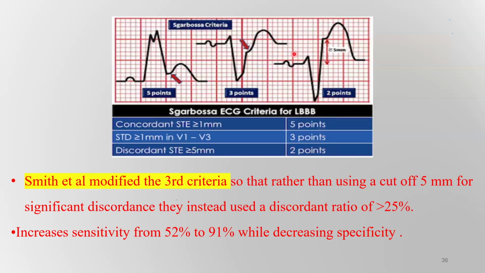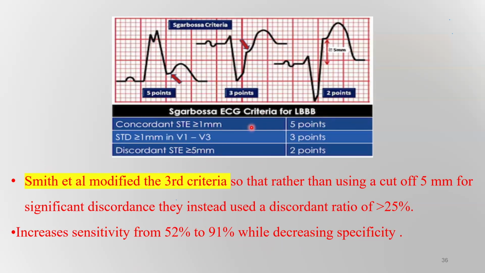So even if you see these changes, it is not diagnostic for myocardial infarction, because you should only diagnose acute myocardial infarction if the score is 3 or more points. If this is the only change in the ECG, it is not diagnostic. In this situation, the sensitivity is only 52.